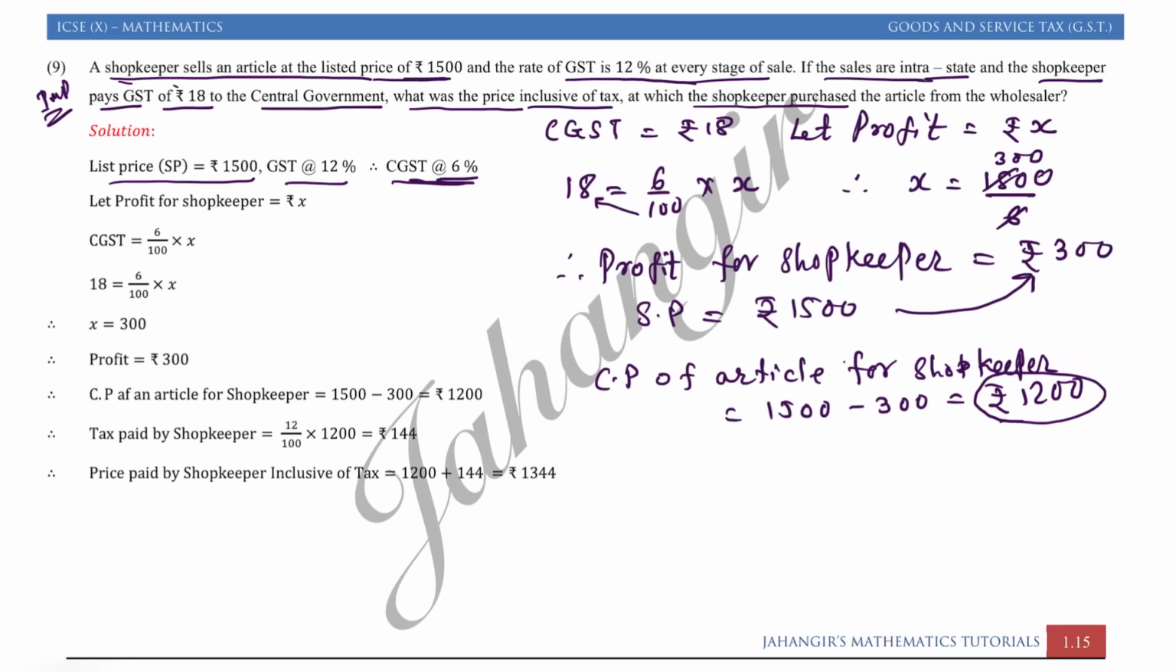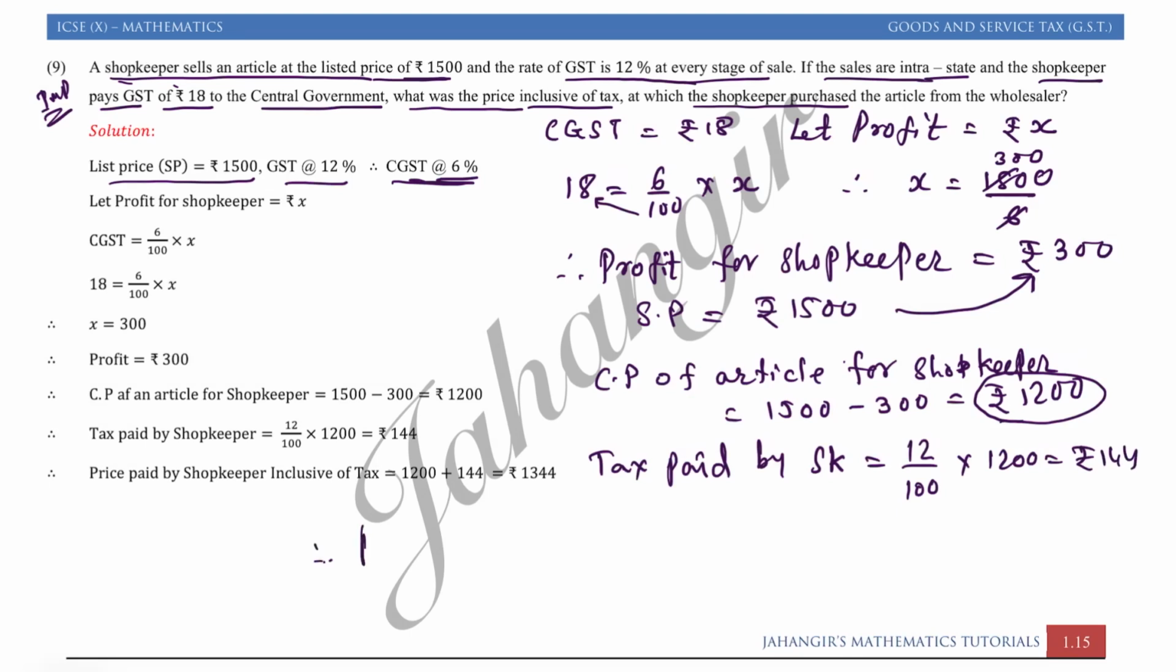So even the shopkeeper had paid tax. So the tax paid by the shopkeeper, because when the shopkeeper is buying, he is a customer for the wholesaler. Now the tax paid by the shopkeeper is what percent? 12%. So 12% of 1200 is equal to rupees 144.